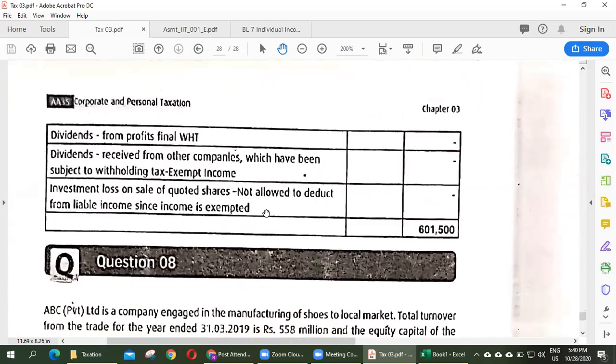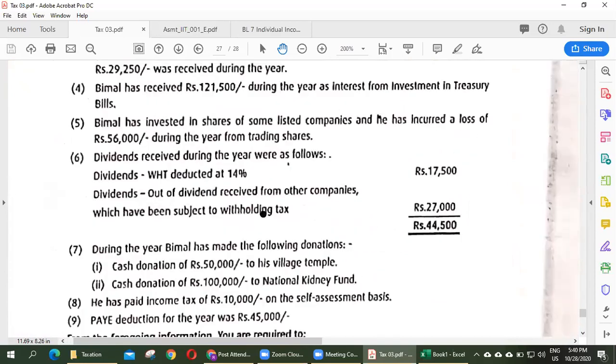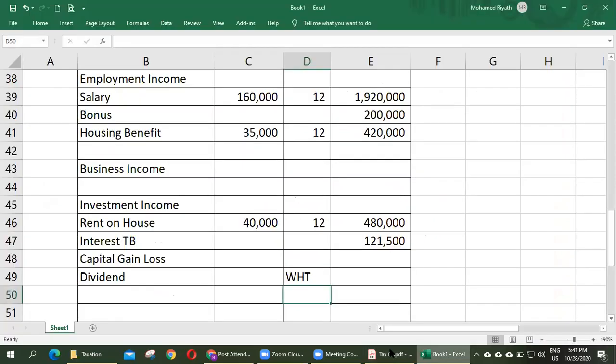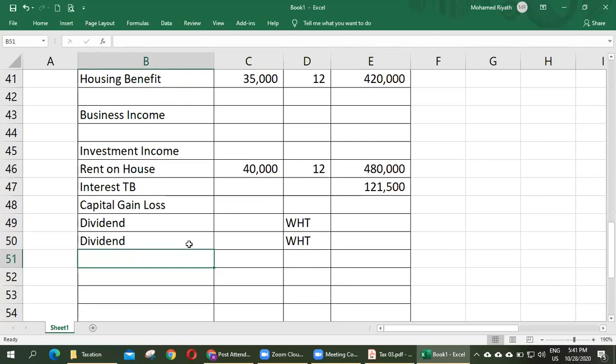No need to include. It means tax is already paid on this amount. Dividend also, withholding tax already paid. Clear? Right.